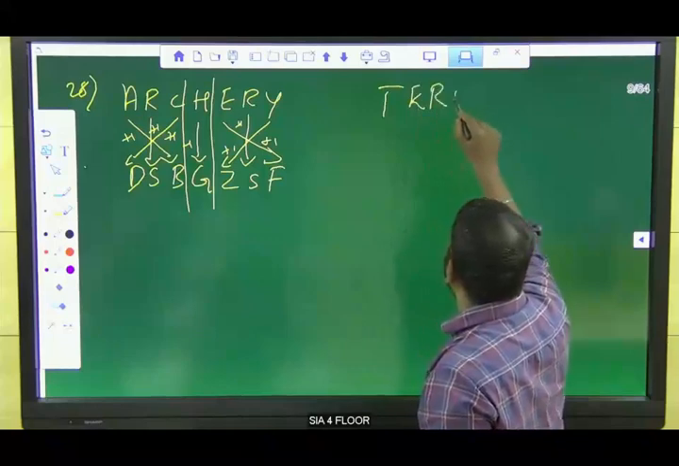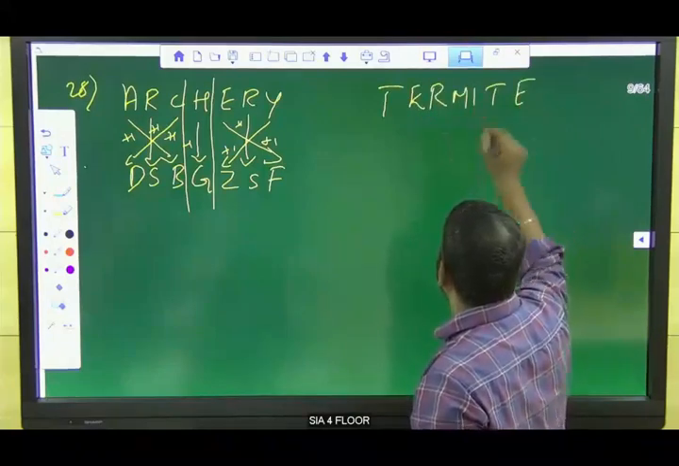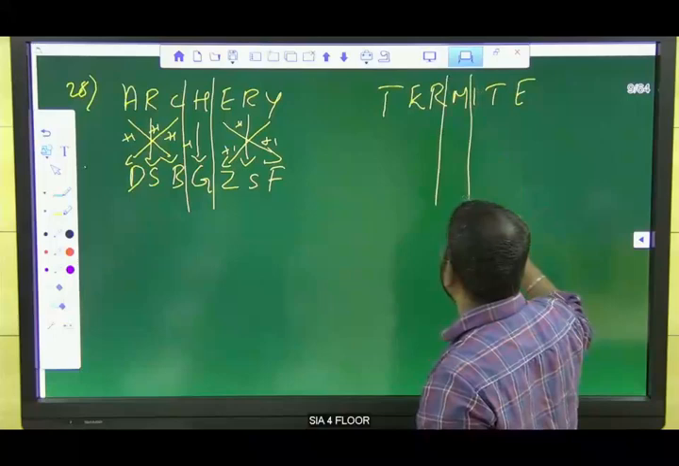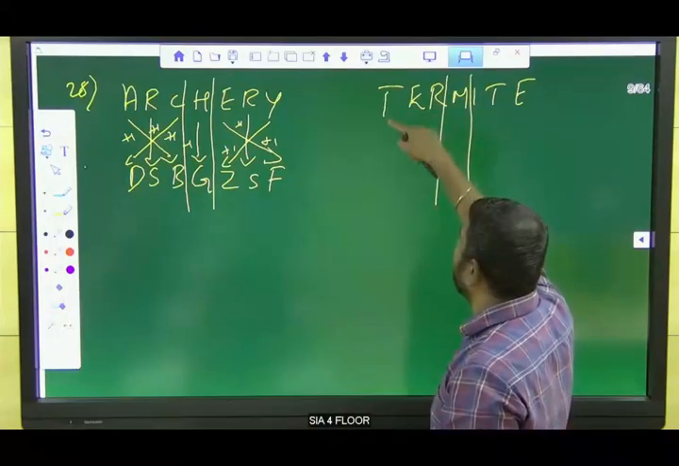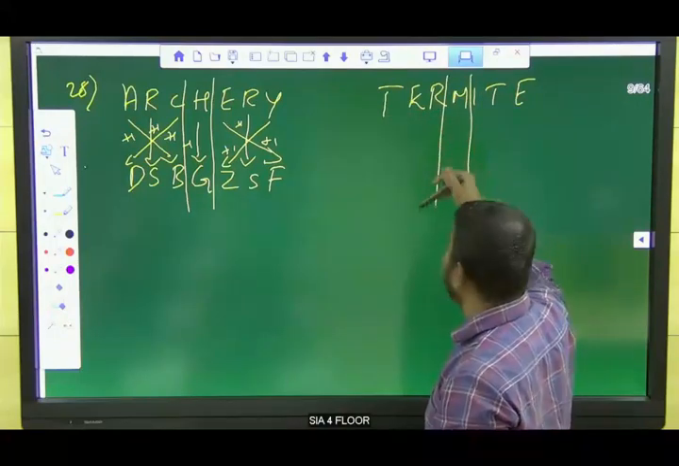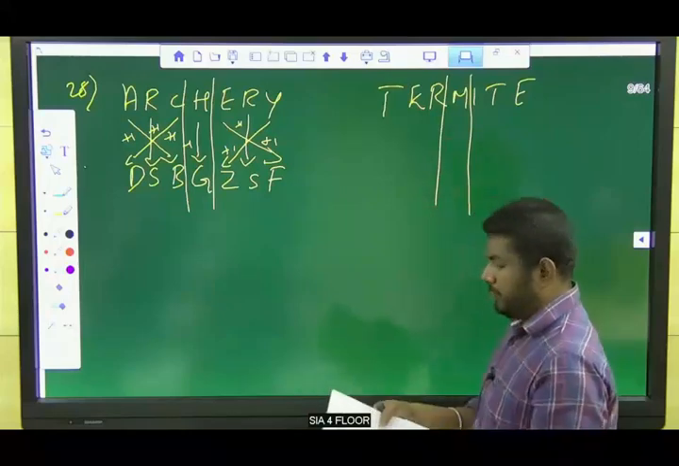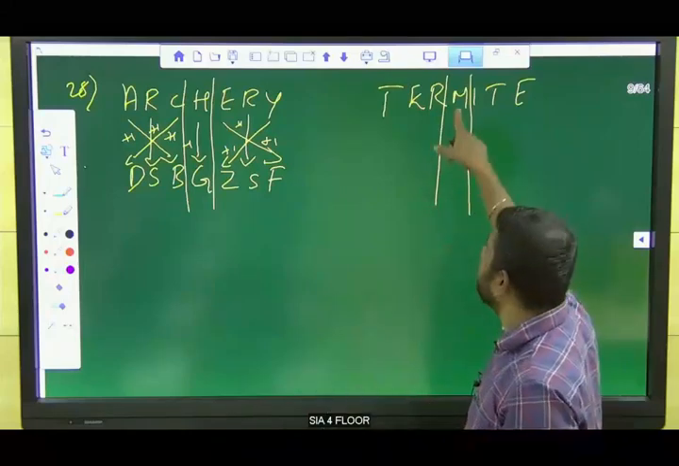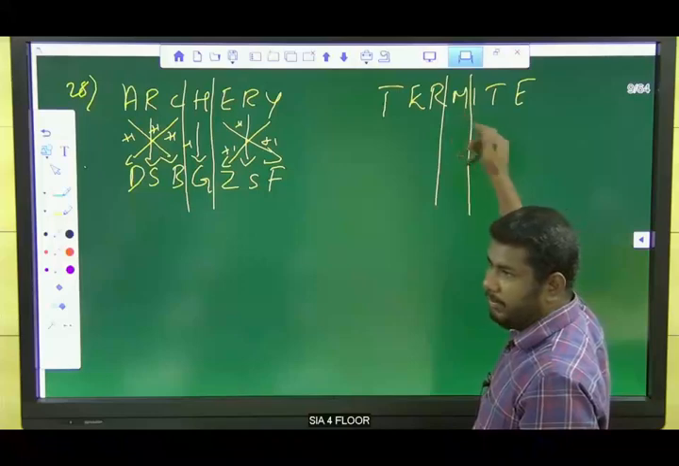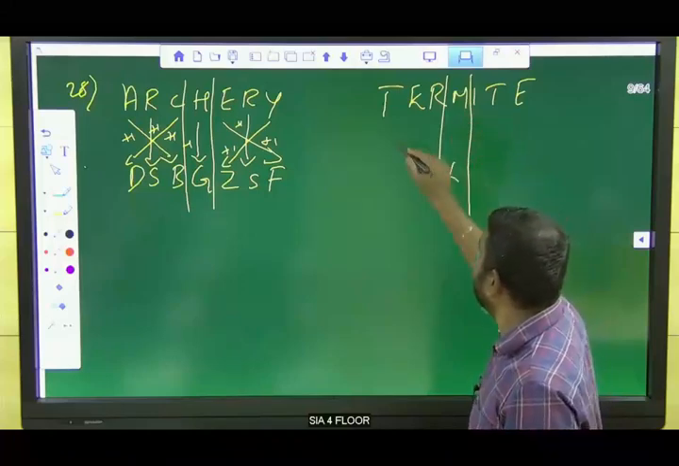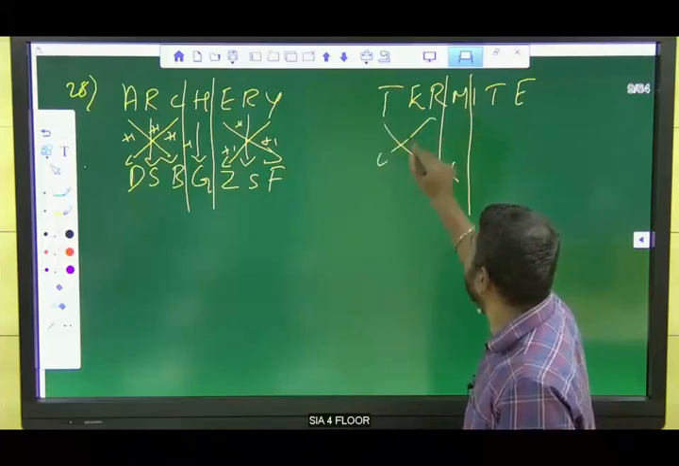Now we need to apply the logic here. So what is the logic? For the others, we take the next letter. But for M, the middle letter, we should code the previous letter. So what is the previous letter of M? The previous letter of M is nothing but L. Now it's very easy, right?